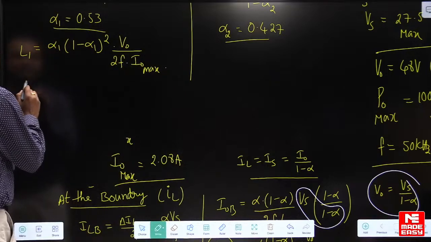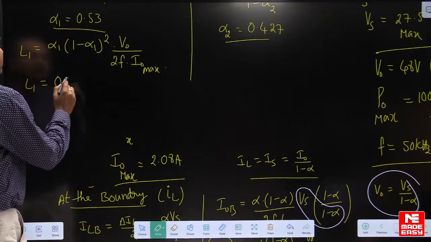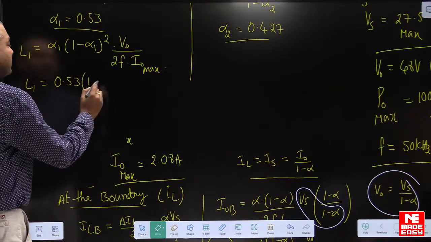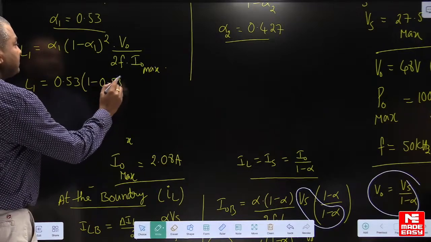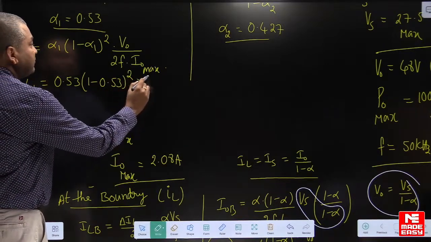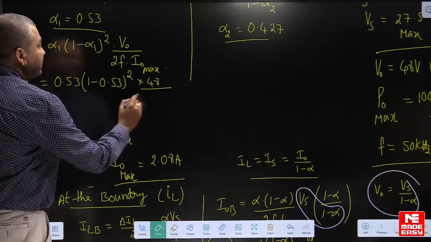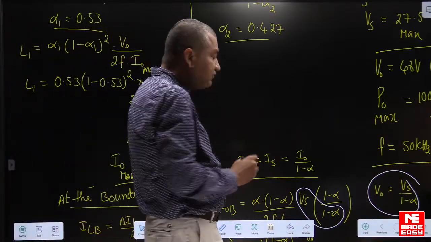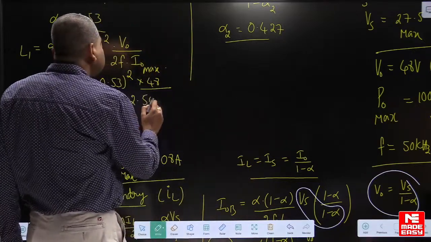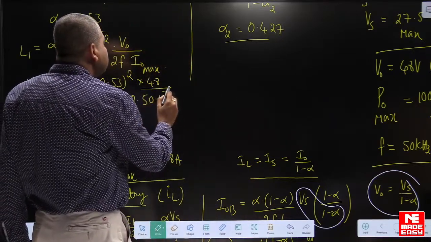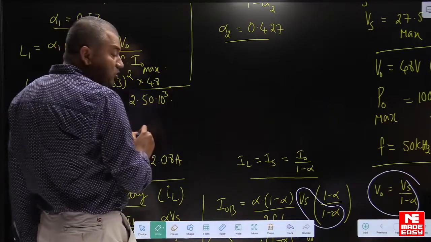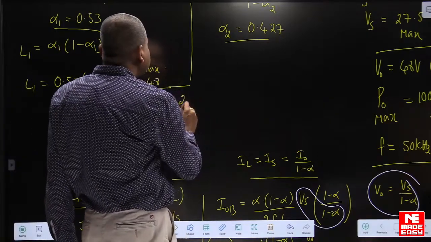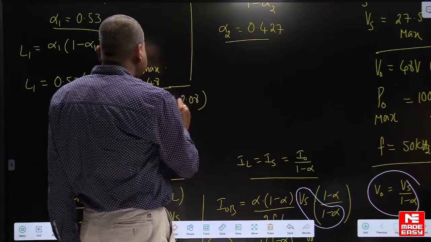So alpha 1 is 0.53, (1 minus 0.53) whole square into 48 divided by 2 into, what is the frequency given? 50 kilohertz. 50 kilohertz into maximum output current, which is 2.08 amperes.